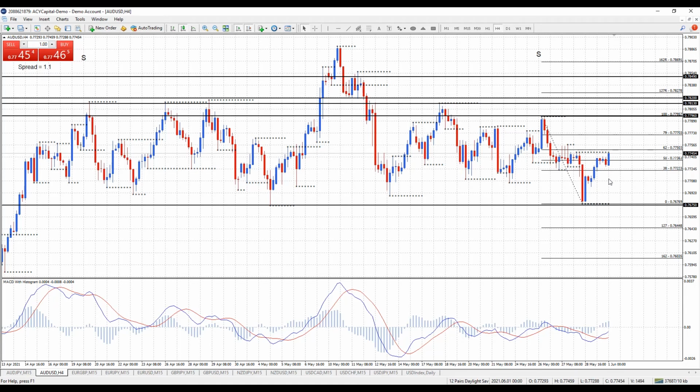So after we get the interest rate decision today, I'll just be watching carefully to see what it is going to do up here at the 79% retracement level. Is it going to come up here and hold? I can see we've got lots of resistance here, here, here, here, and here. So anywhere from the 79% retracement level up to last week's high, or even into these other resistance levels up here, I'm looking for price to come up, stop, reject, and then I'm going to drop down to a lower time frame to look for an entry to sell in line with the day chart trend at the moment.